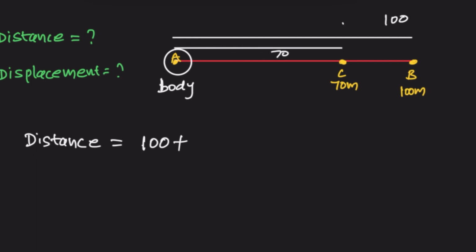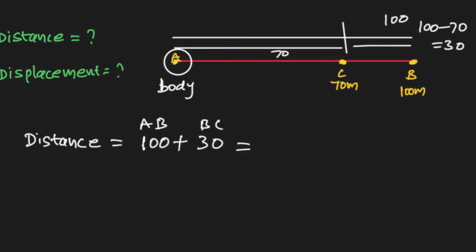So at this point we cut, and cut means subtraction. So we get 100 minus 70, that is 30. So BC length is 30. What is the 100? AB length. What is the 30 meters? That is BC. So total distance is 130 meters.